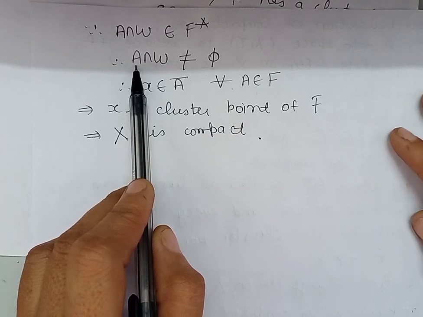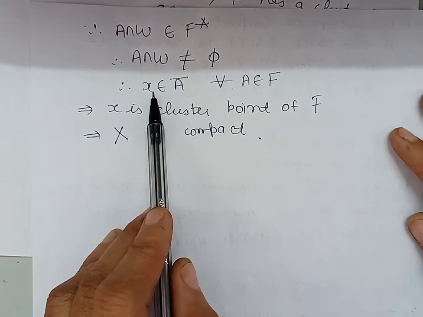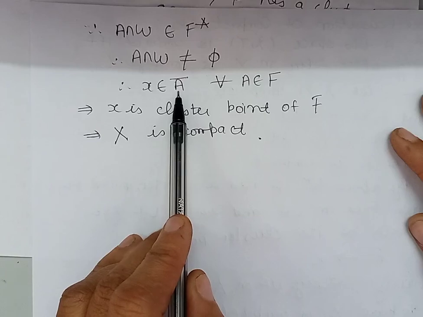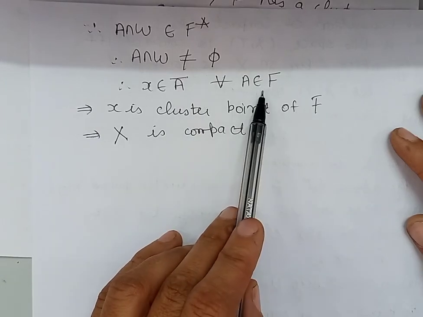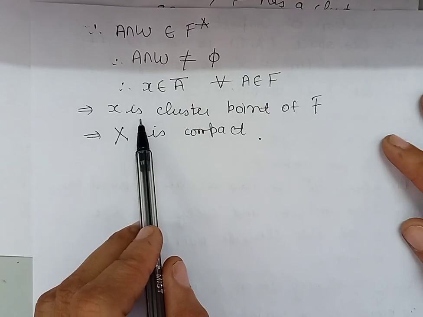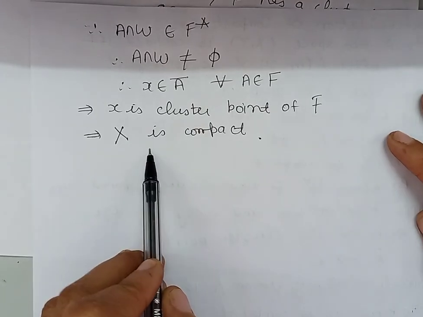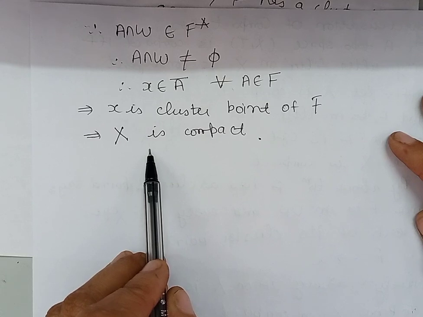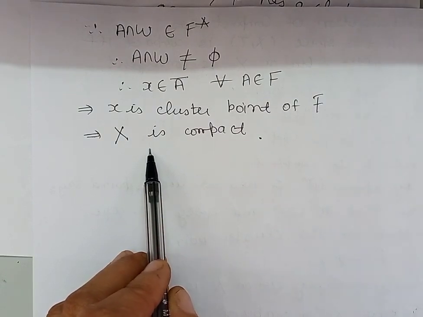So by definition, this proves that x belongs to A closure for every A belonging to the filter F, and this proves that x is a cluster point of the filter F, and this proves that X is compact. So this completes one of the characterizations of compactness in terms of filter convergence.